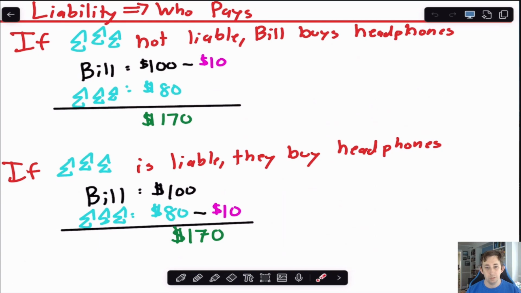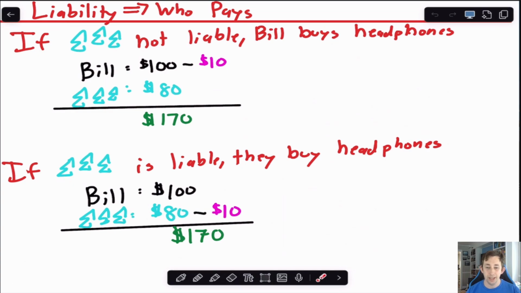Now again, if we switch it where Tri-Sig is liable, they cannot have this party or they have to compensate Bill for the noise, then again we should still have the same outcome, but now it's going to be different in terms of who pays for those headphones. Specifically, what's going to happen is Bill's going to get his $100 because he is going to be able to enjoy the peace and quiet with those headphones, and Tri-Sig is simply just going to pay for the headphones and give them to Bill. So now they're going to get the $80, which is the value of hosting that party, minus the $10 they paid in order to give Bill those noise-canceling headphones, and we're back to a surplus of $170.